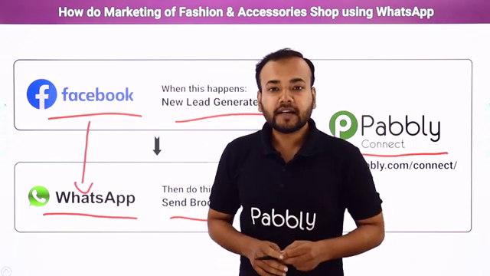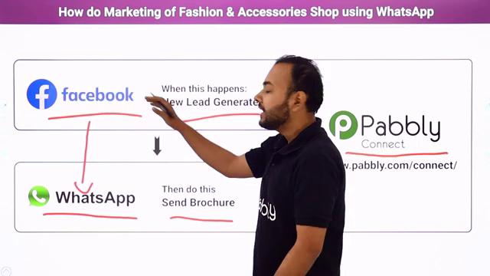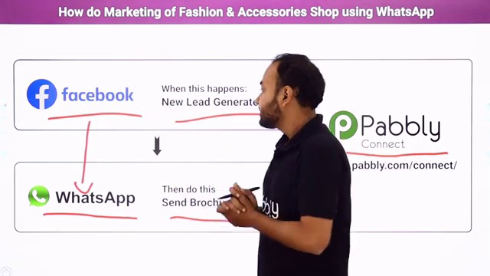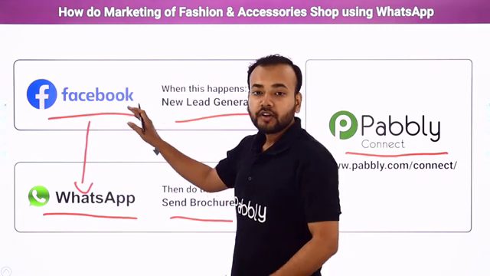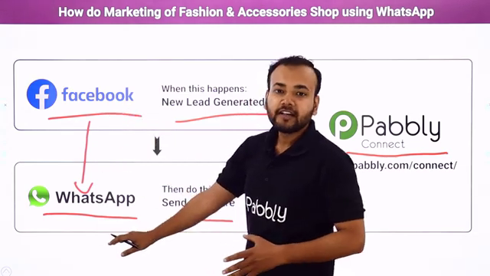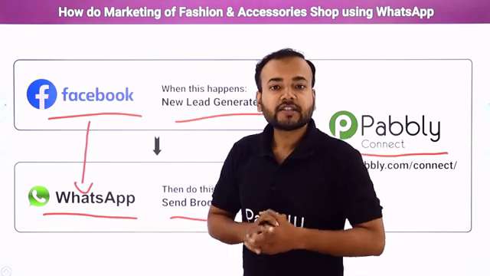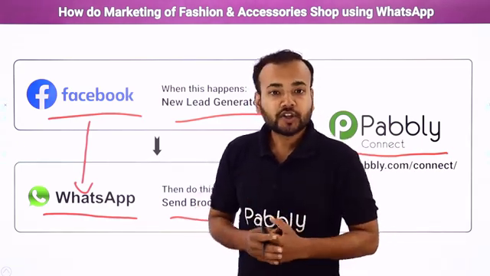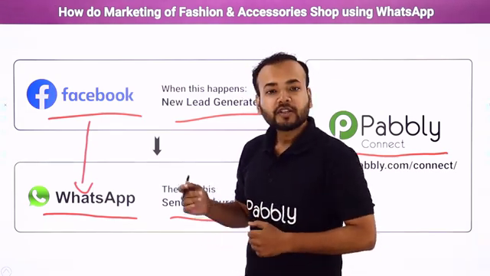So guys, Pably Connect is an integration and automation software, and what it will do, it will connect these two applications together such that whenever a new lead is generated, a WhatsApp message along with your business's brochure gets automatically delivered, right? And guys, the best part of making this automation is that you will not require any coding skills or programming knowledge, so any non-technical person can also make this automation.